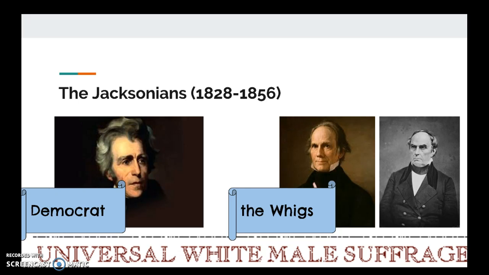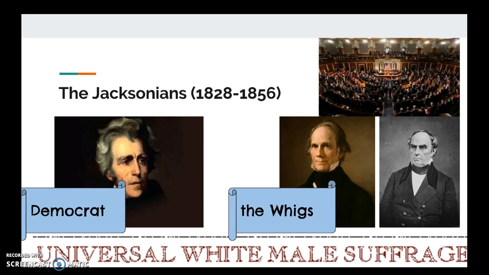The party system of the Jacksonian era was one that was built from the bottom up rather than from the top down. And that was the previous way of doing things. Previously, caucuses made up of members of Congress would choose presidential electors.